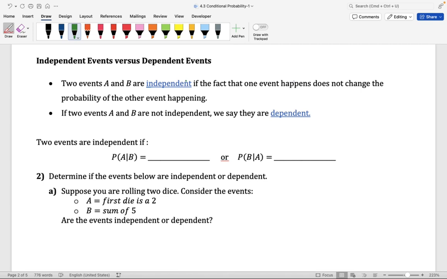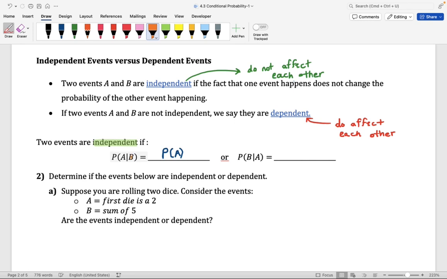So go ahead and write a note to yourself. Independent means do not affect each other. Dependent means that they do affect each other. Now, how does that translate to our conditional probability? Well, the probability of A given B. So the probability of A given that B has happened is equal to the probability of A. The fact that B happened is not going to affect the probability of A happening.